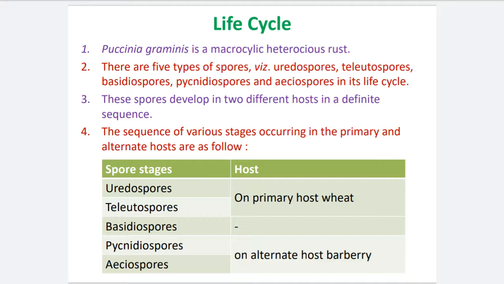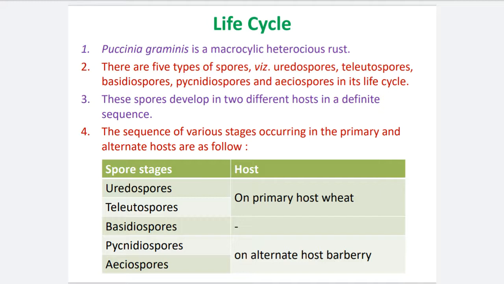Number 3, these spores develop in 2 different hosts in a definite sequence. These stages are produced by the two host plants, the primary host wheat as well as the secondary or alternate host barberry.